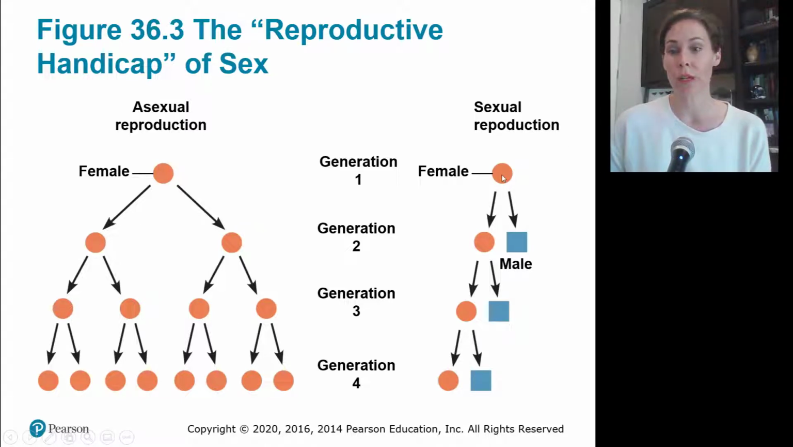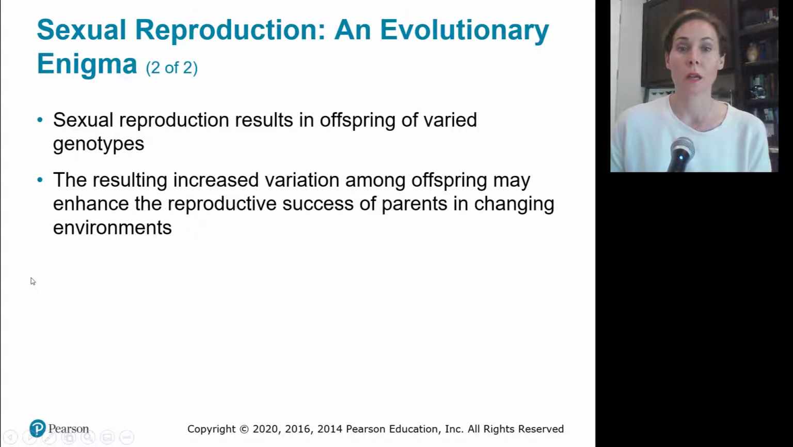In sexual reproduction, if you have 2 offspring, one statistically should be female and one should be male. Then that one female is also producing one female and one male, and so on. At the end of the 4th generation, you have far fewer offspring than those who reproduced asexually. But sexual reproduction results in offspring of varied genotypes. This is important because it increases variation among offspring and could enhance reproductive success, especially if there are changing environments.